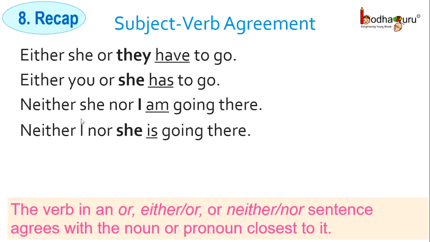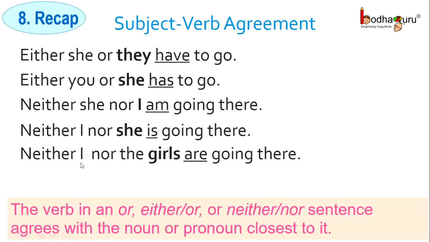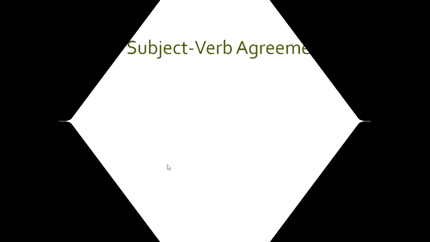Next, neither I nor she is going there. Again, is agrees with the subject she. Neither I nor the girls are going there. Again, the verb are agrees with the subject girls which is plural. Coming to rule number 9.